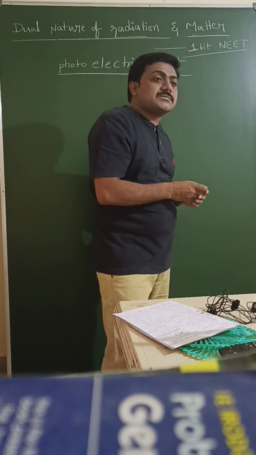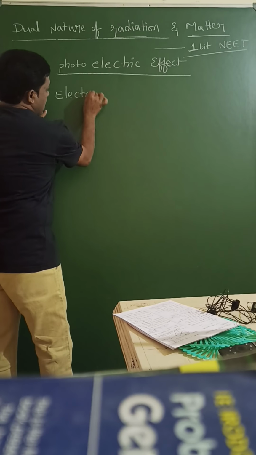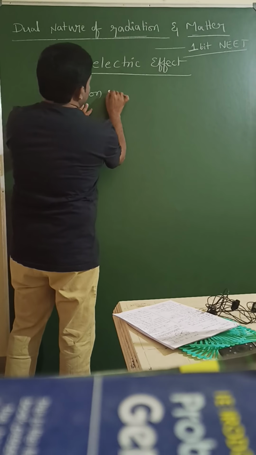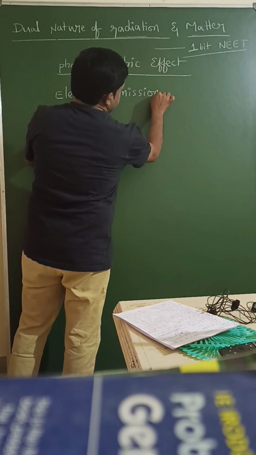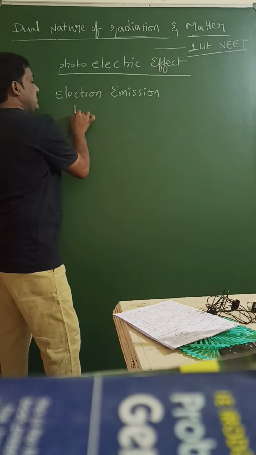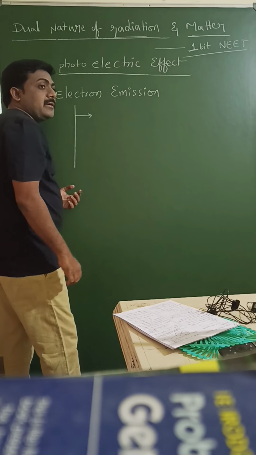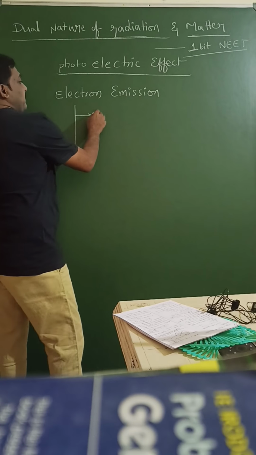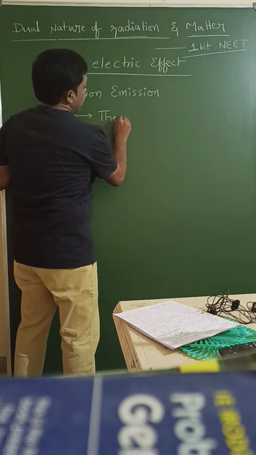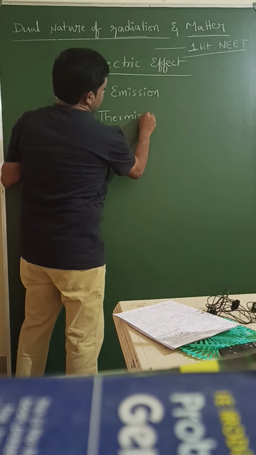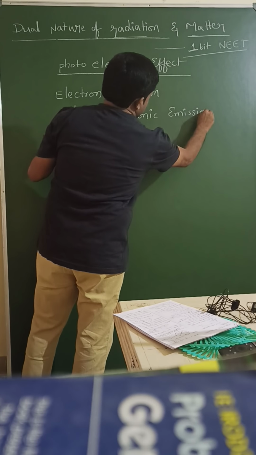Now we are discussing electron emission. This electron emission means an electron emitted from the metal surface. One of the ways is thermionic emission. Thermionic emission.